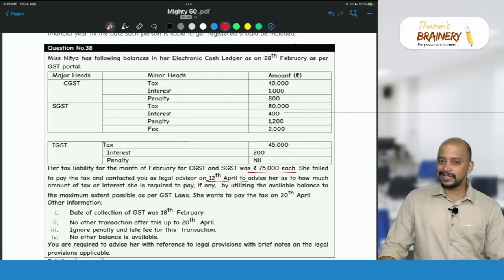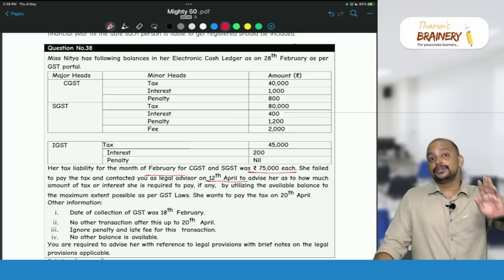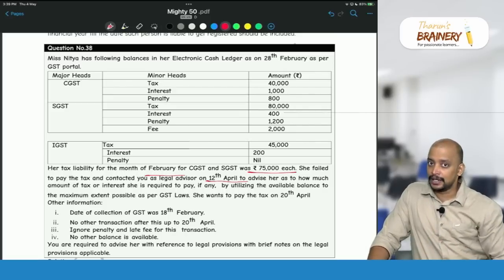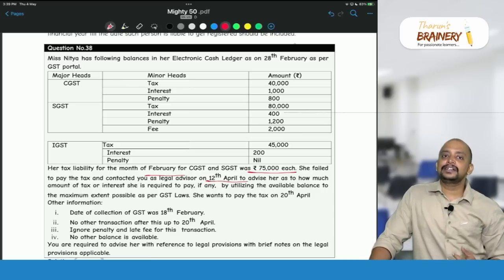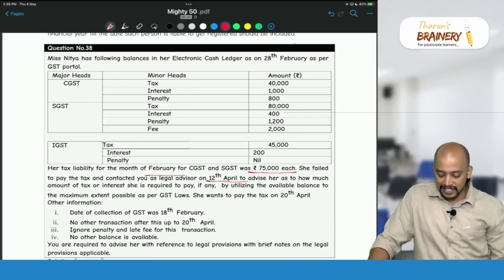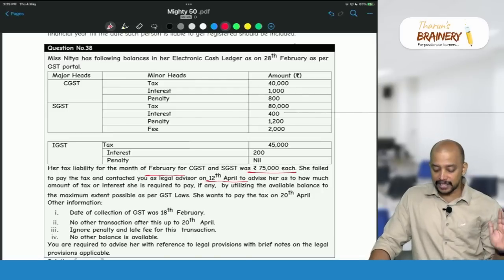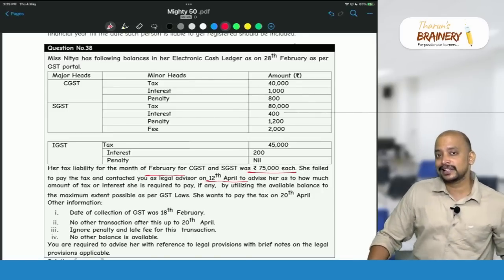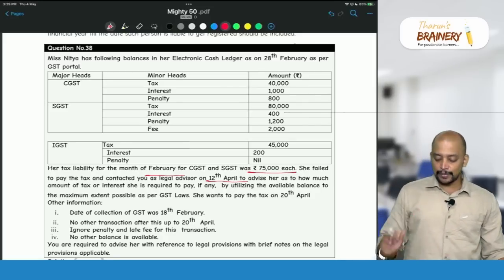So actually this liability pertains to which period? February. For February, what is the due date? Due date is 20th of March. But when are they paying? 20th of April. So there is a delay of 31 days. For this delay, whether interest is payable? Yes, interest is payable. They should have remitted it by 20th March, but they are paying by 20th April. So in April 20 days, March 11 days, 31 days, we need to compute the interest.